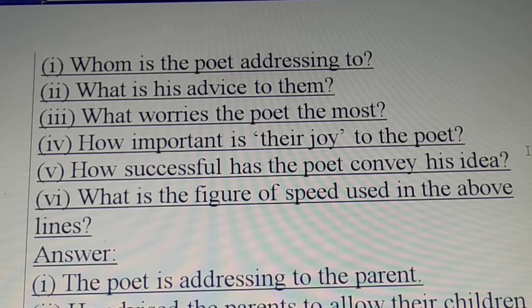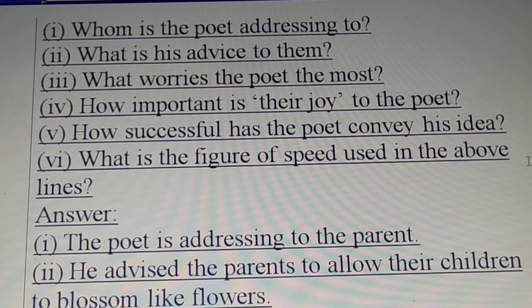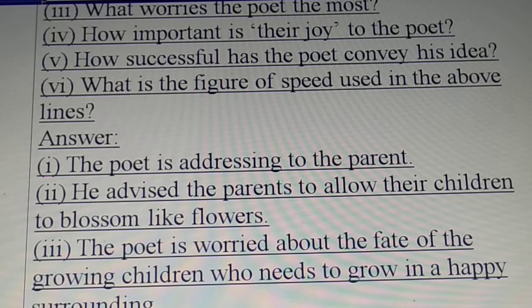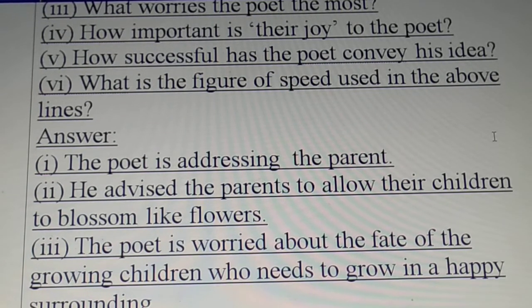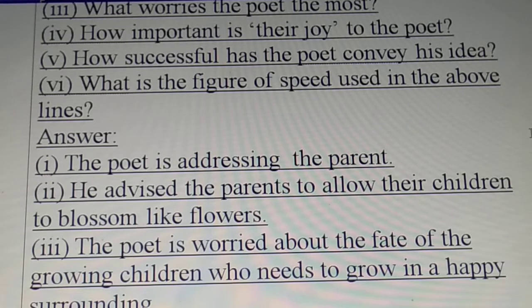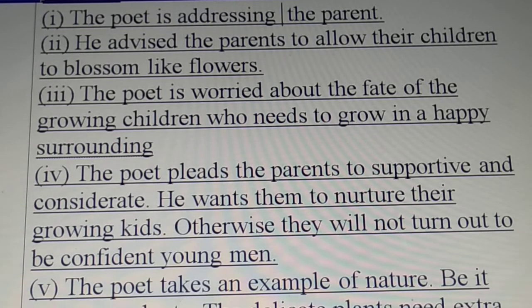So now we have the questions here. What is the poet addressing? Advice to them. What worries the poet the most? So the poet is addressing the parent. He advised the parents to allow their children to blossom. The poet is worried about the fate of the growing children who need to grow in a happy surrounding, which is very, very important. Then the fourth answer. He should nurture the growing kids. Yeah.